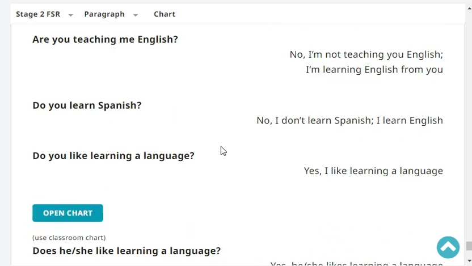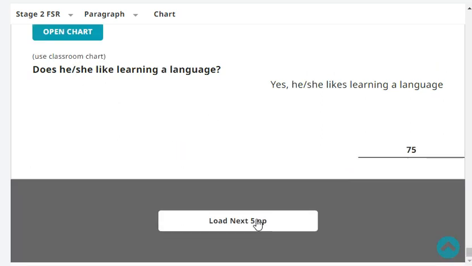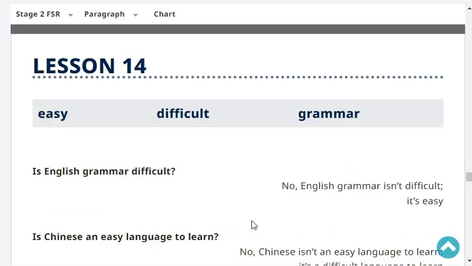Do you like learning a language? Yes, I like learning English. Very good. Does she like learning a language? Yes, she likes learning English. One more. Yes, she likes learning languages. Very good. Languages. A language. Very good. Okay. Next.